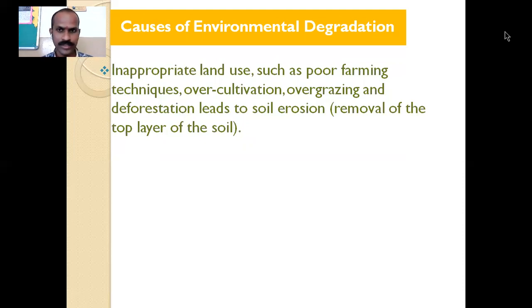Overgrazing, so the number of animals increases, as animal husbandry is increased for animal production. Then deforestation, which we have already discussed. These lead to soil erosion, that is, removal of the top layer of the soil. The top layer of the soil is being reduced, and the quality of soil is being reduced.